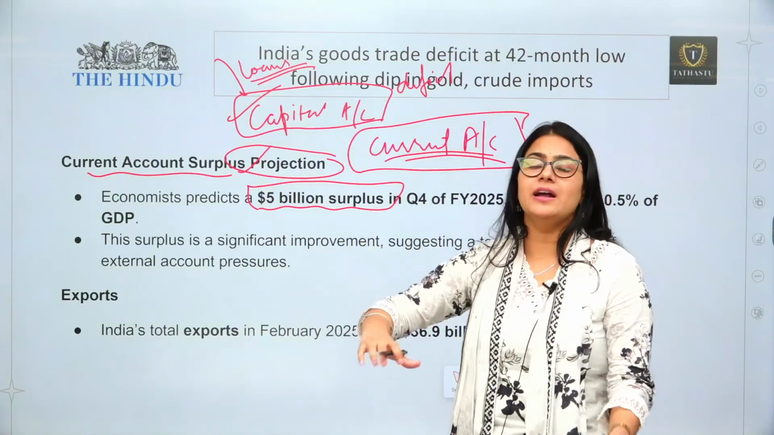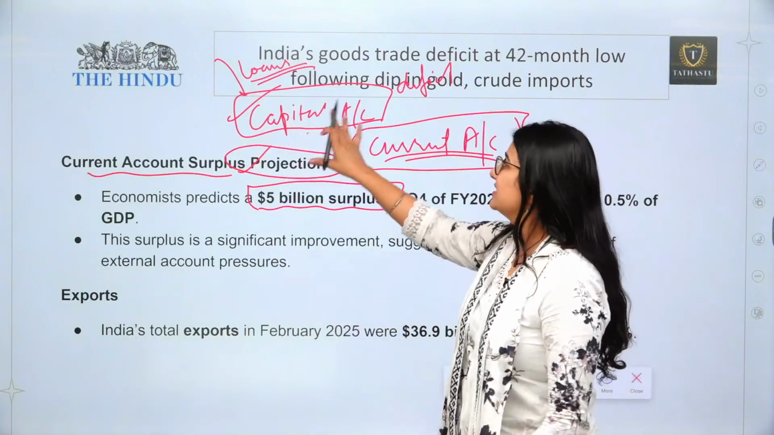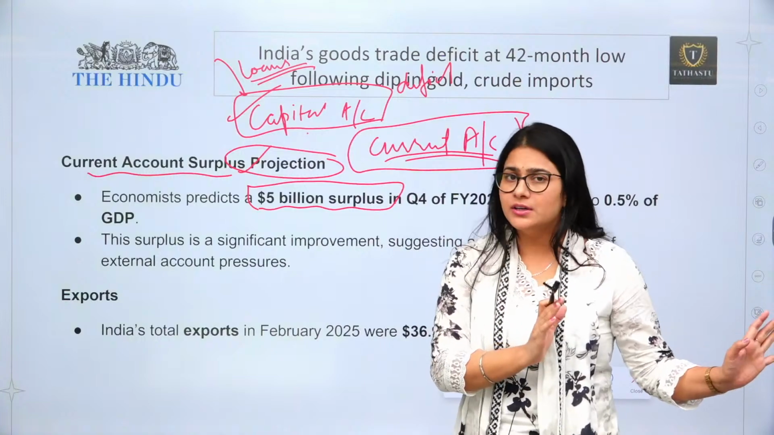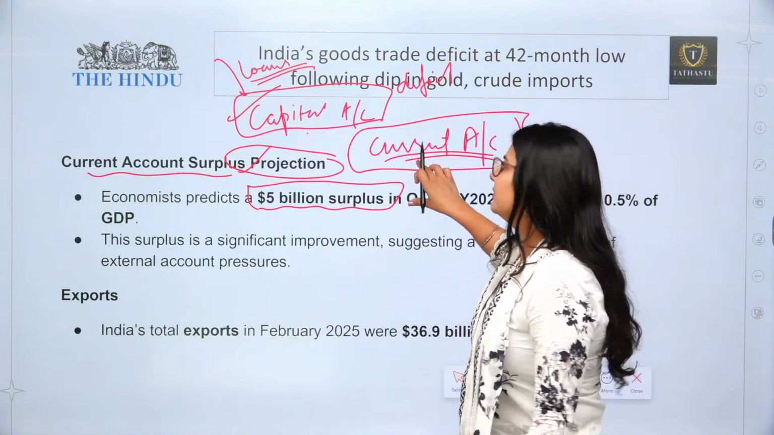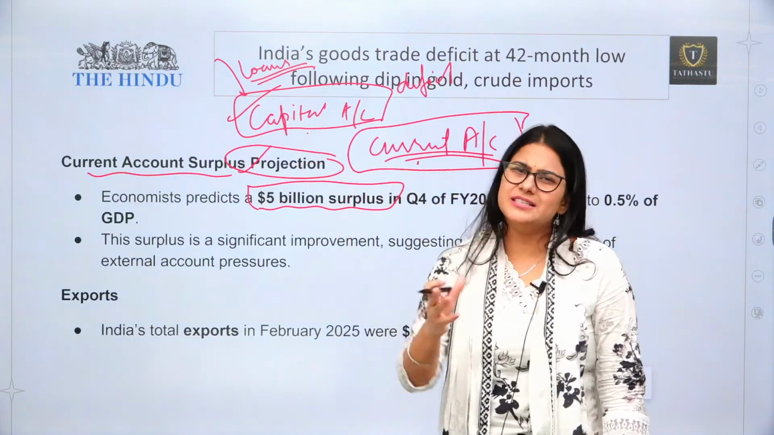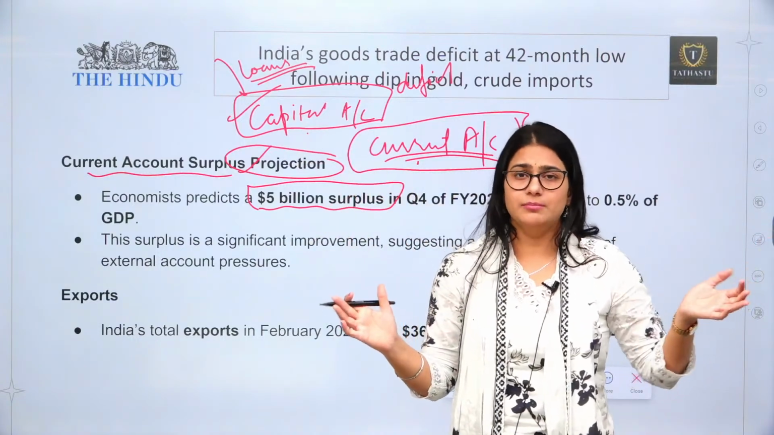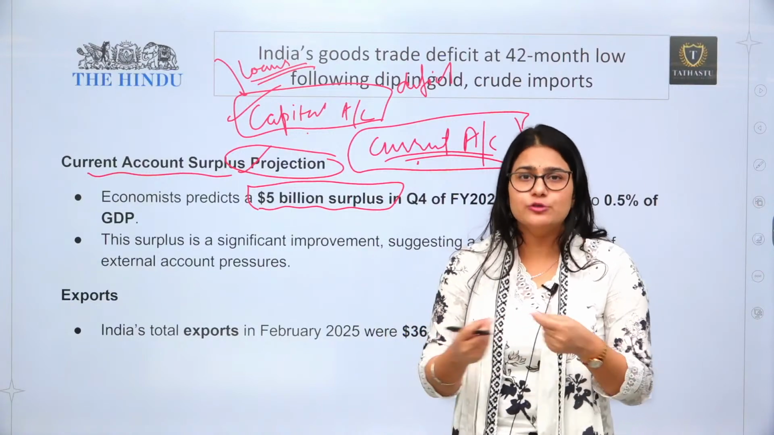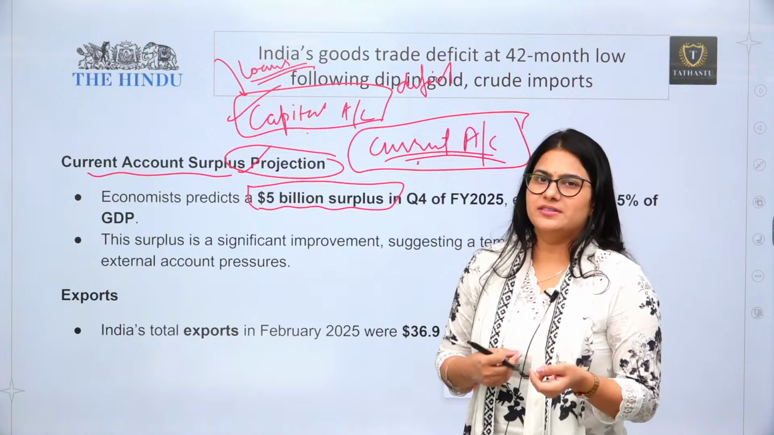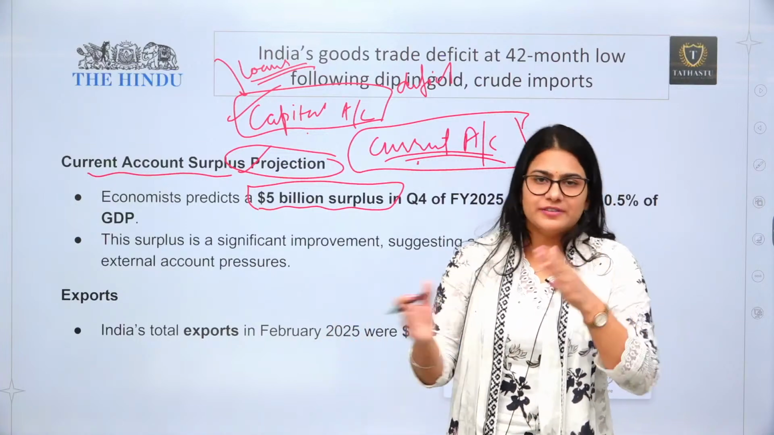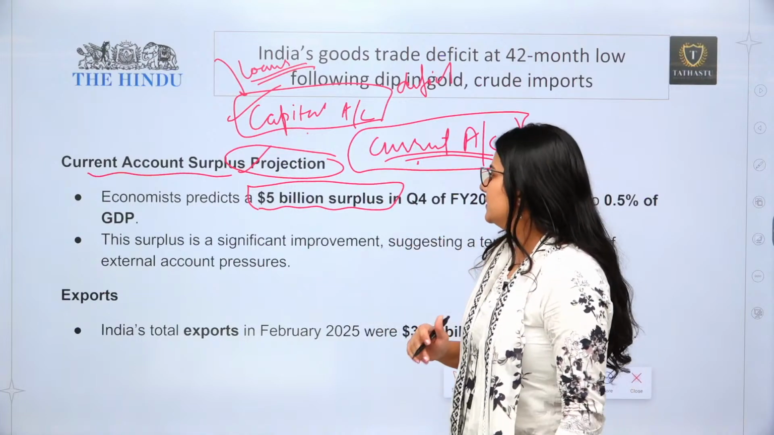This is what we need to achieve: our current account surplus. The capital account surplus we cannot achieve right now. We will be in capital account deficit only, but here we can achieve some kind of surplus. What is the meaning of capital and current? Capital means a huge amount of money or some capital investment. Current means day-to-day transactions between two countries. Someone has imported something, someone has exported something, and the difference of that comes under the current account.